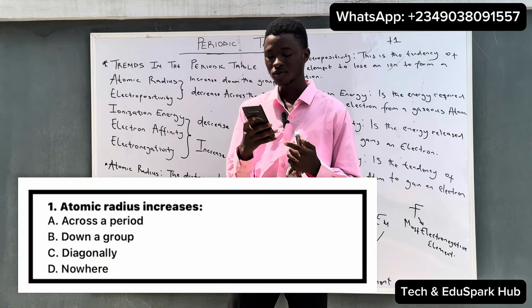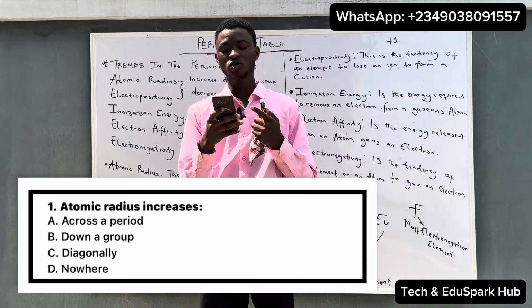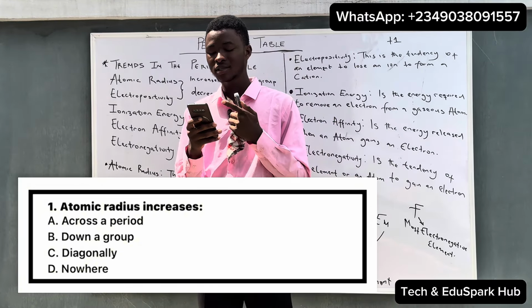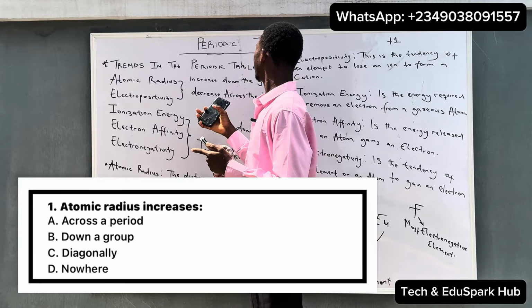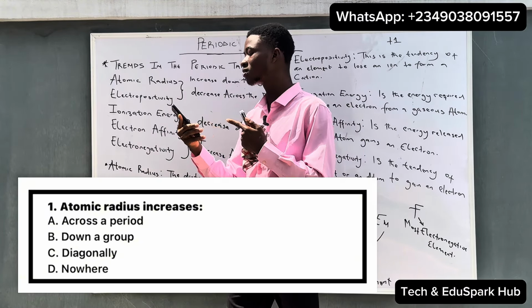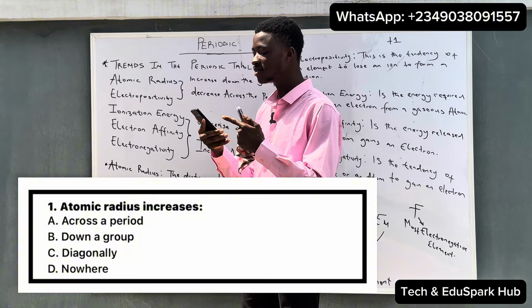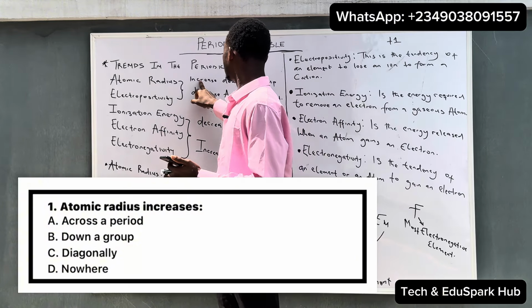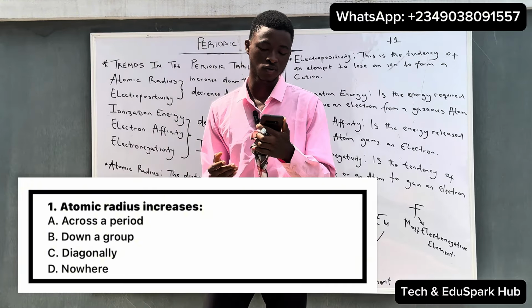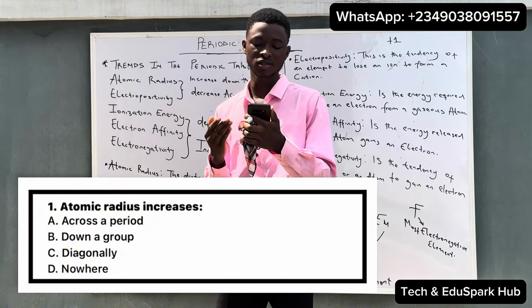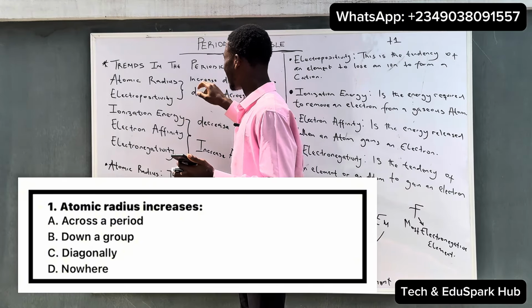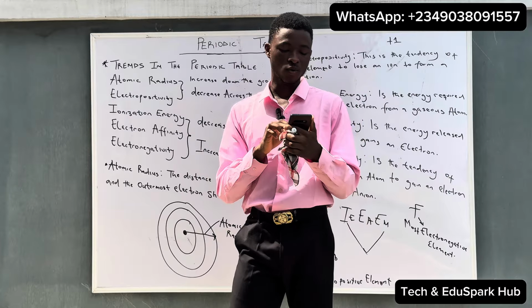So let's look at what is correct in this option. A says across the period. It does not increase across the period, it decreases across the period. So option A is wrong. And B, atomic radius increases down a group. So atomic radius increases down the group, so option B is correct. Atomic radius increases down the group and decreases across a period. So let's move to another question.